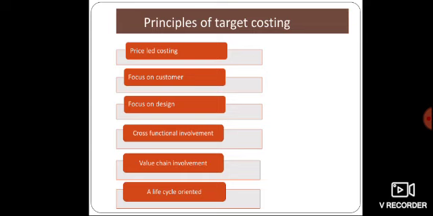And life cycle orientation. The entire life of the product is studied first before determining the cost. So the total life cycle costs are minimized for both the producer and the customer. So this is life cycle orientation. That while producing a product, all costs incurred for a product are subjected to control and management. So it is life cycle oriented.